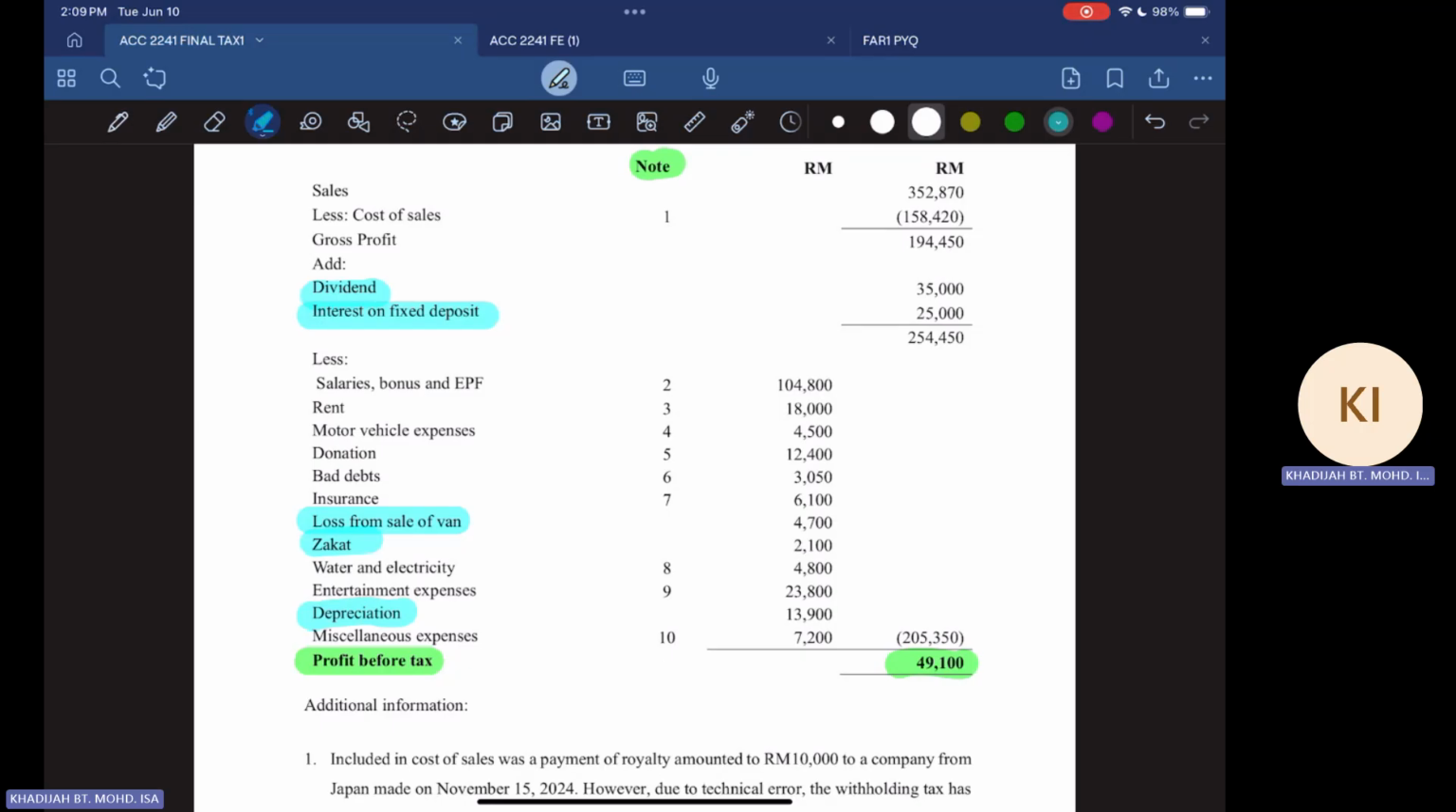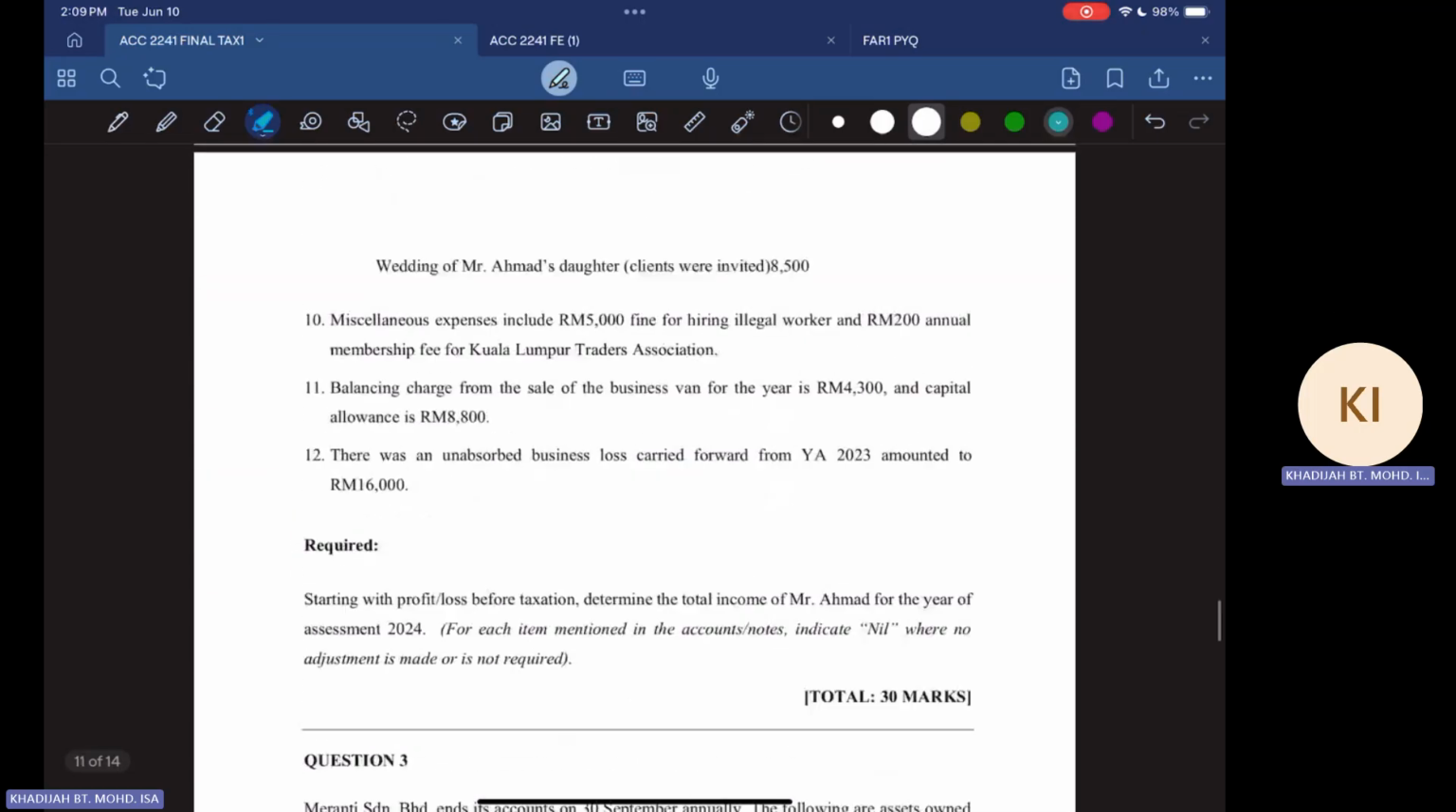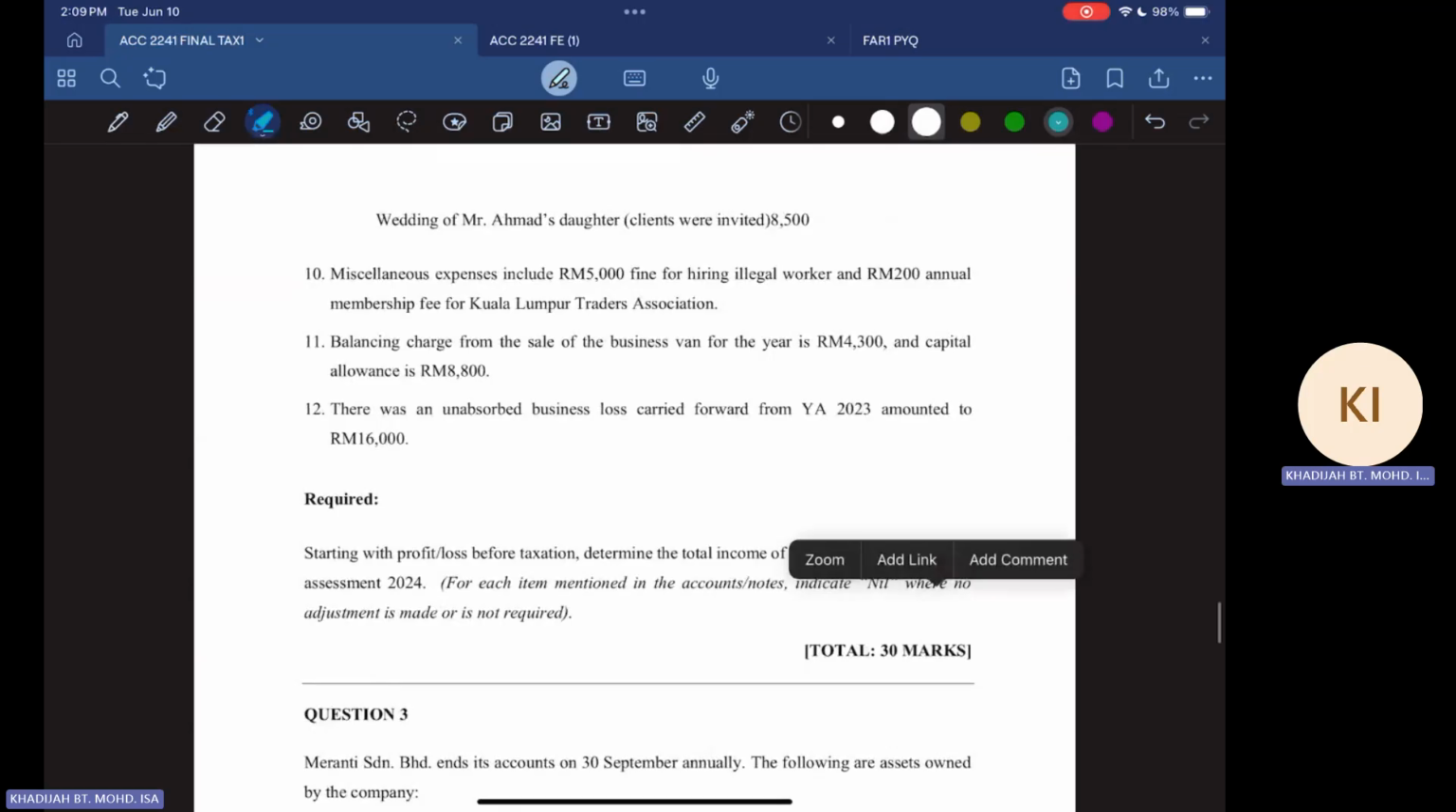So that means you have to do the adjustment first before you go to the notes to the accounts, because I'm afraid that if you go straight to the notes to the accounts without doing the adjustment of the highlighted blue colored items, you may forget to do the adjustment later. So all right, we'll look into that first. And then we have notes to the accounts, one until, I think, not many, it's only 12.